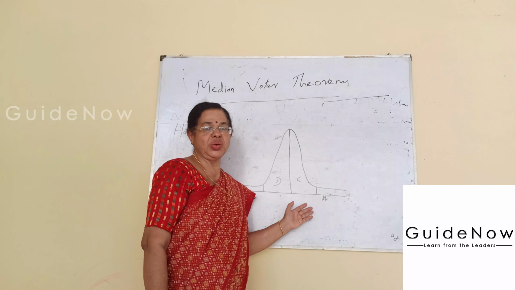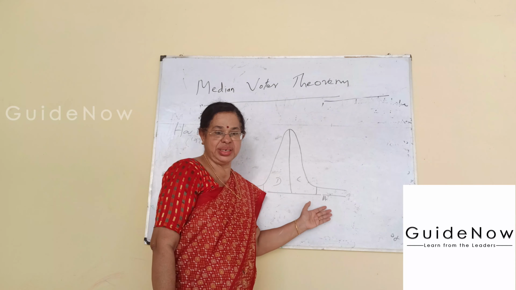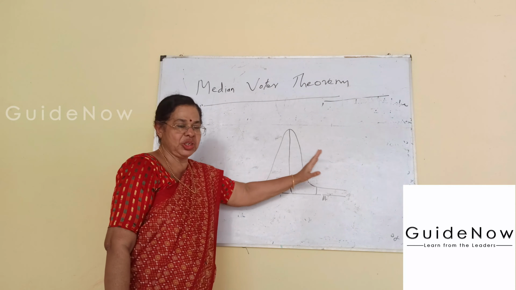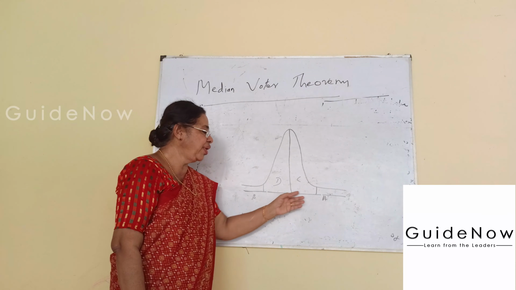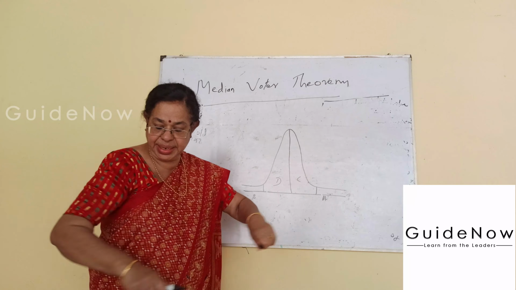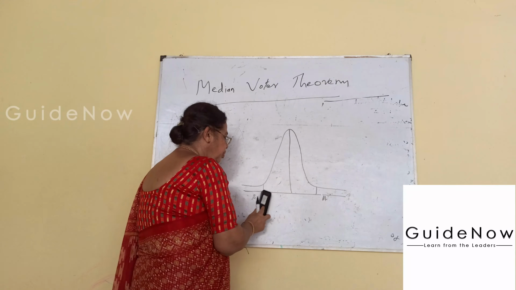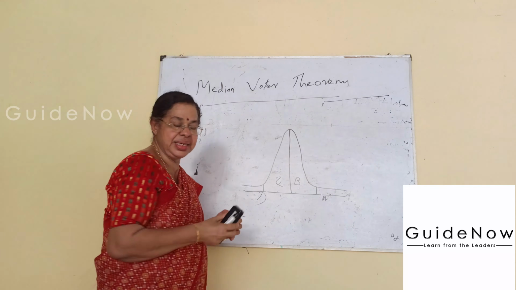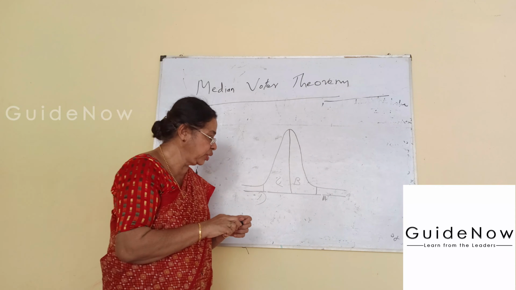From this we conclude the median voter theorem. Here a bell-shaped curve is shown. It is divided into four parts: A, B, C, and D. These are the four portions.